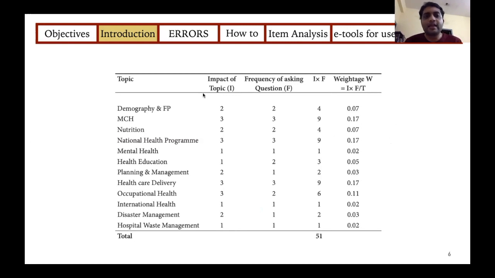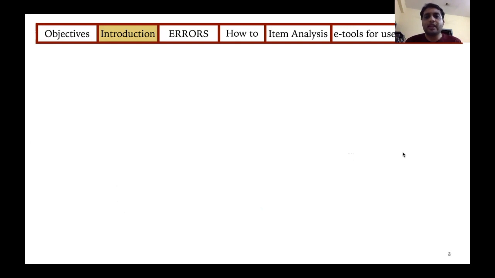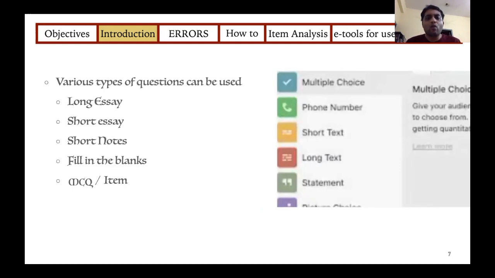So once you have decided how many MCQs you have to give per chapter, the next thing we want to do is look at the different types of questions. Other than MCQs, we all know the other types of questions that come in our exam are long essay, short notes, fill in the blanks, and MCQs. Why I'm covering MCQs predominantly is that we can usually deliver these MCQs through online medium or online tools, and I'll show you how to use one of these online tools to even do an item analysis.